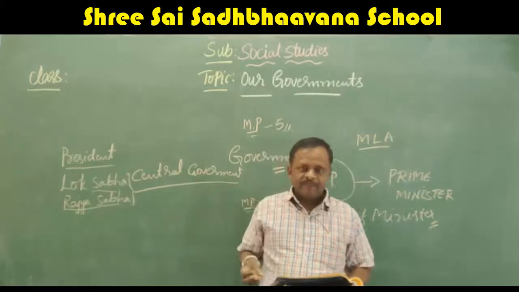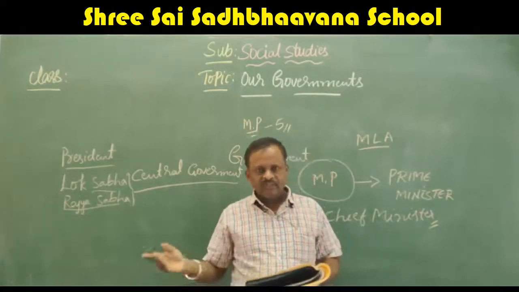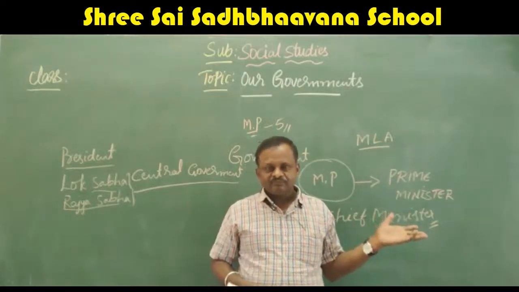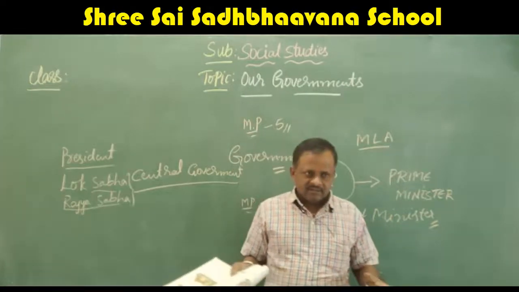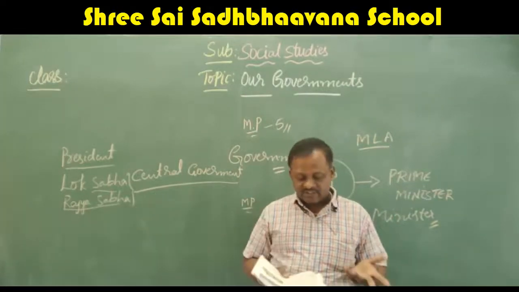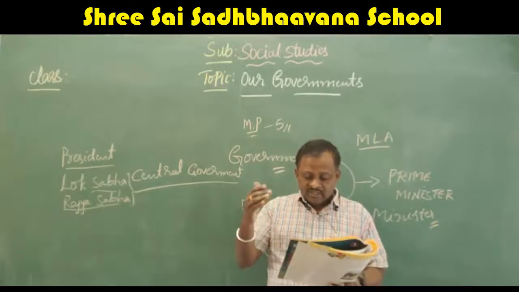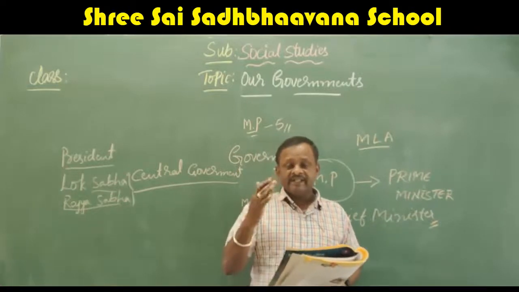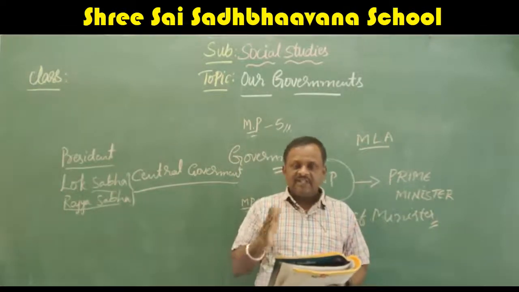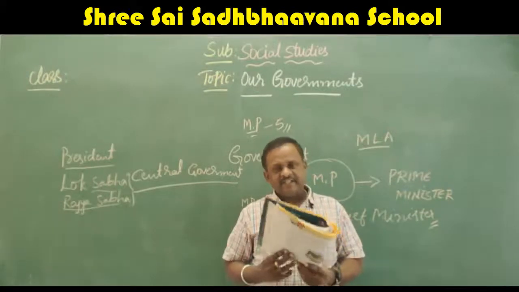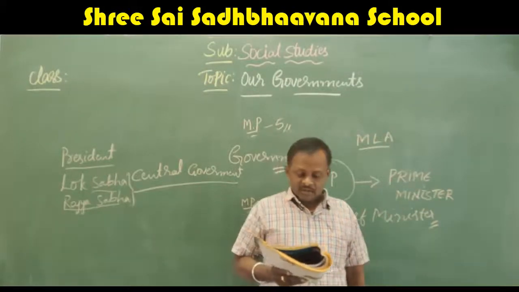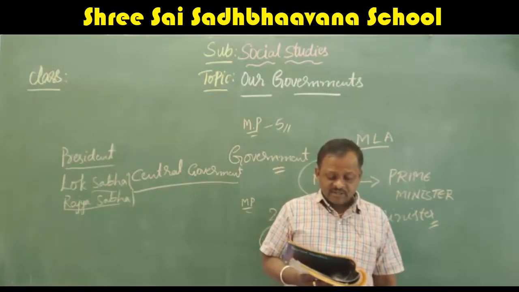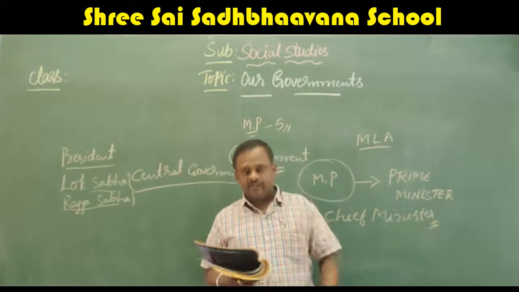For example, Puducherry, Jammu and Kashmir, and Goa was also one, but now it has become a state. The islands we have are also called union territories. So like that, they have their own government, but they are directly ruled by the central government. Everything will be controlled by the central government only. Unlike states which have their own local government, union territories are governed directly by the central government.